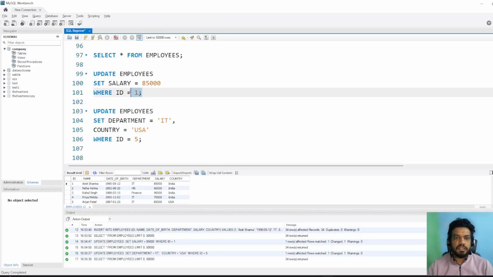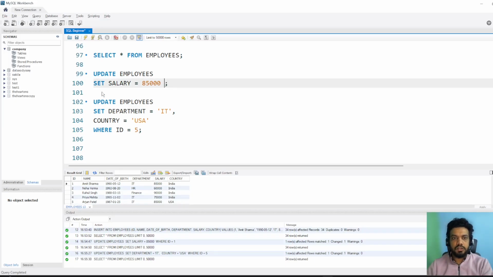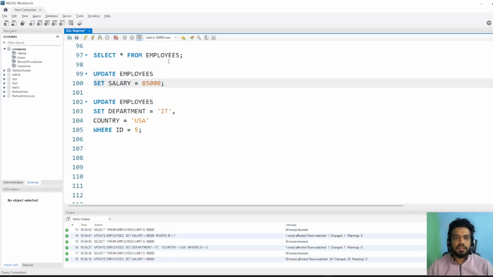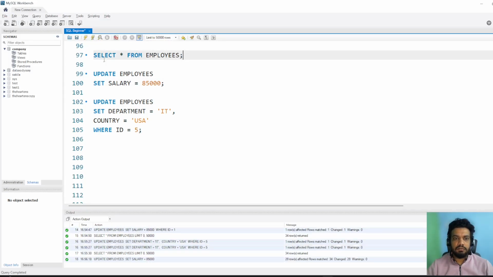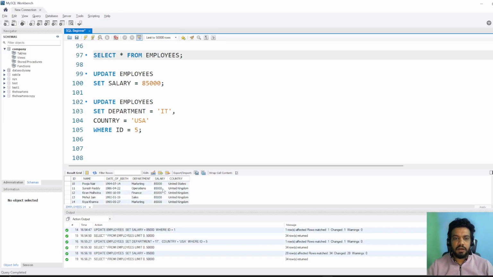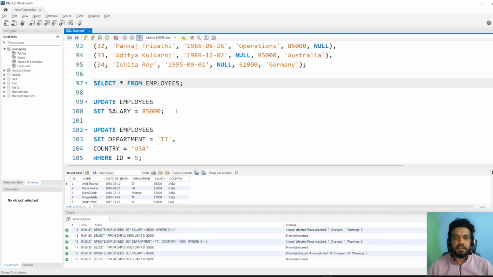Okay, so let's take this example. If I remove this where clause from the update condition, so I'm saying update employee, set salary equal to 85,000, and I'm running it. So I have run this, and let's see, select star from employee. So you would see 85,000 has been updated for everyone. So this is why if you skip the where clause, it is very, very dangerous.